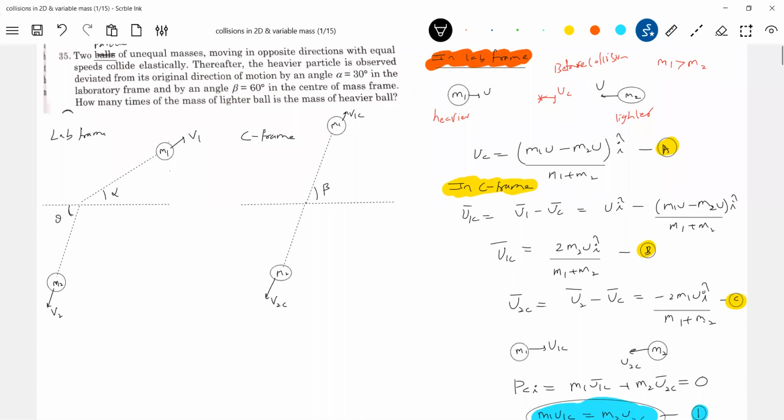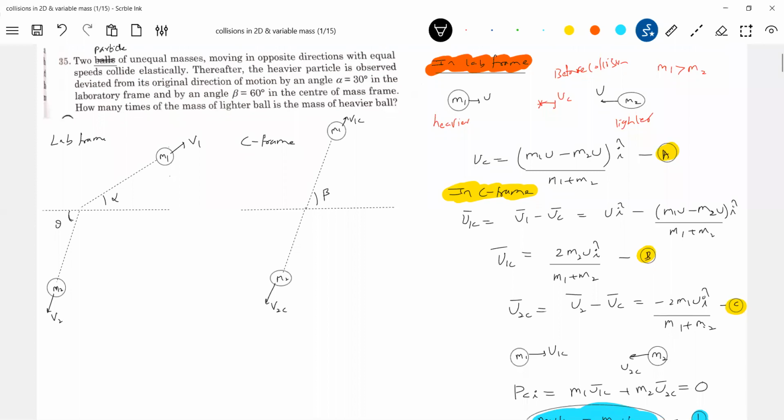Okay, let's do one thing. After looking at the diagram in the laboratory frame, what is the velocity of center of mass? Of course, they move in some different directions here. M1 V1 bar, this is after collision, lab frame. This is C frame after collision. Now, what is the expression for velocity of center of mass here?